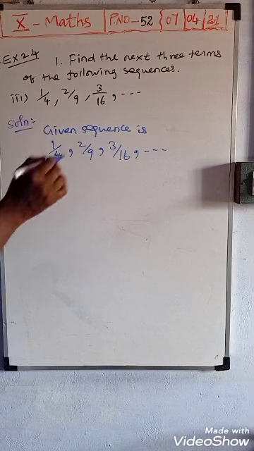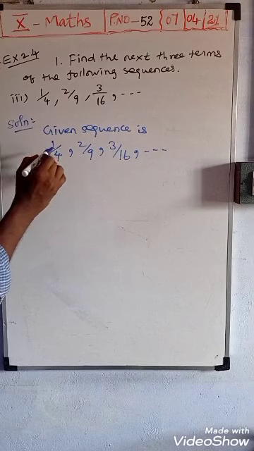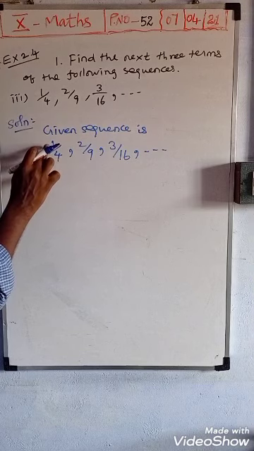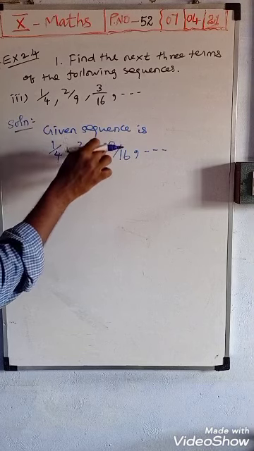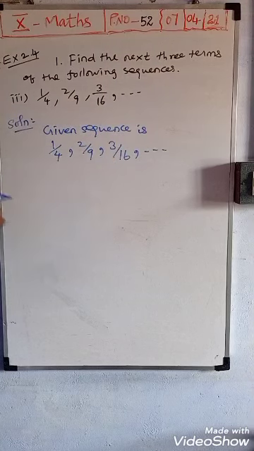It means the numerator and denominator we want to see separately. Here the numerator is 1, 2, 3. Next what will come: 4, 5, 6, and so on. So it is increasing by 1. The numerator is increased by 1.